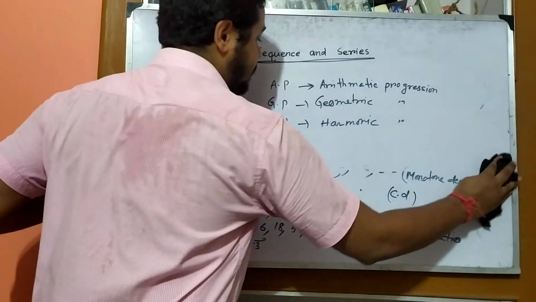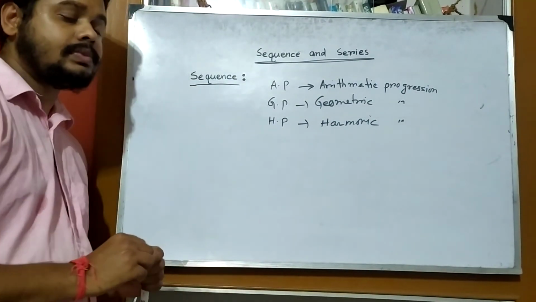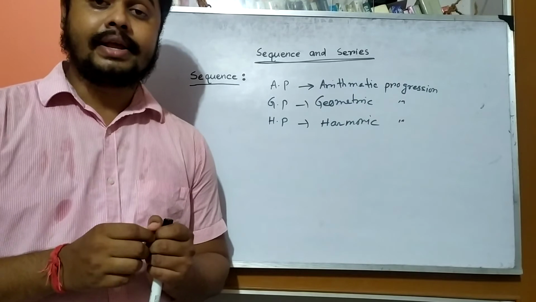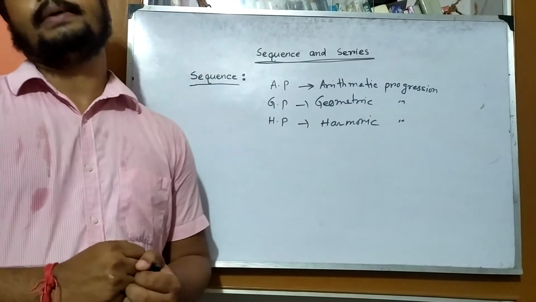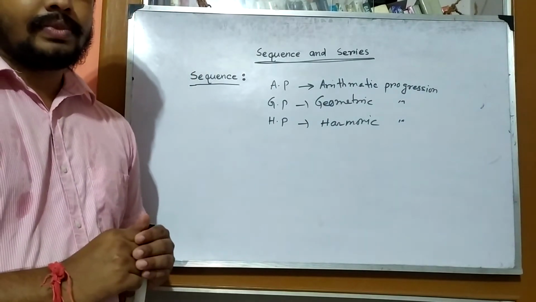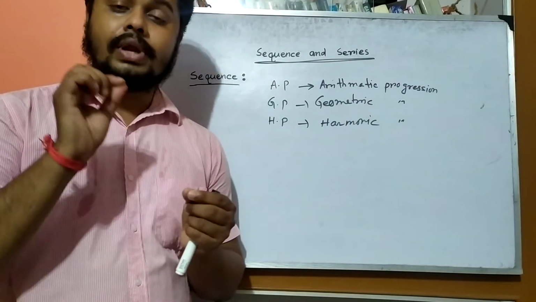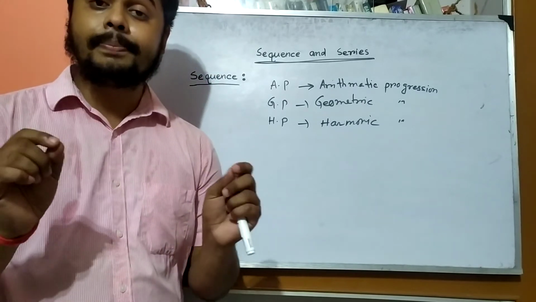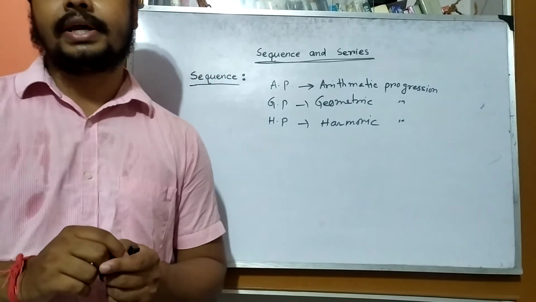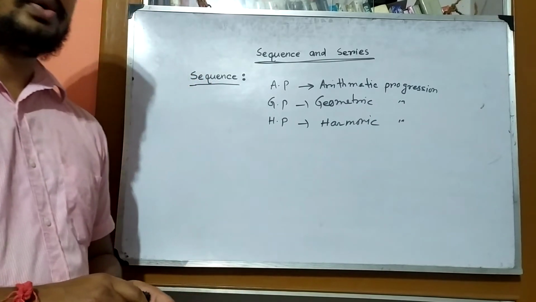Now I am coming to the HP, harmonic progression. Harmonic progression means when a few numbers are in a sequence in such a way that their reciprocals are in AP. Clear? The numbers are not in AP, their reciprocals are in AP. That time that is called harmonic progression.